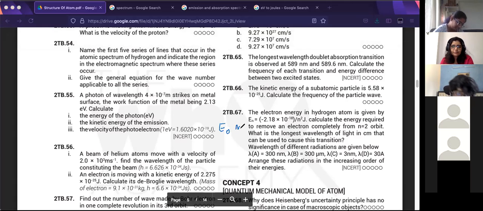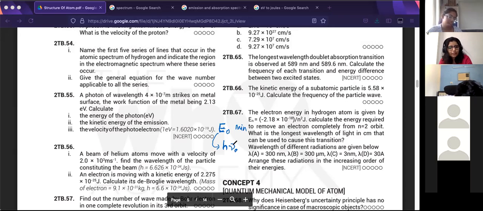This is the minimum energy. If you were to express this in terms of frequency, how will you do it? H into nu, H into the frequency. So E naught will be H into nu naught.